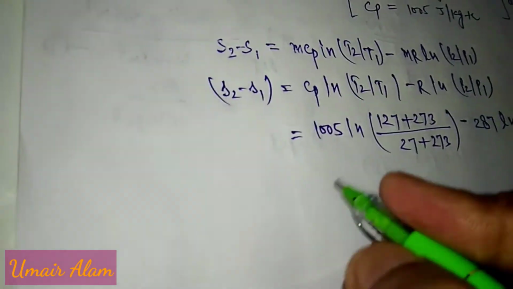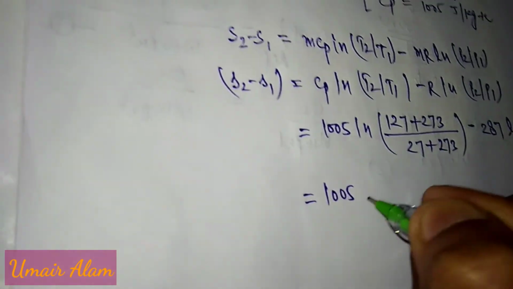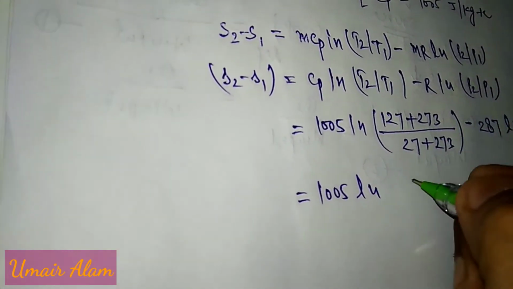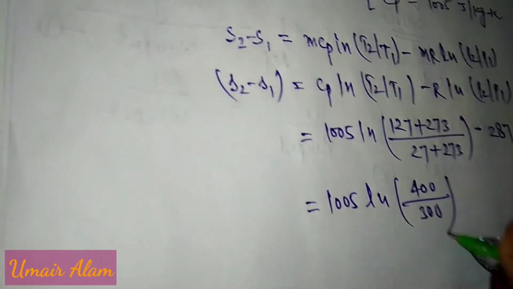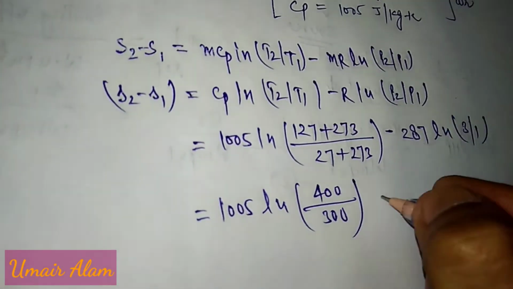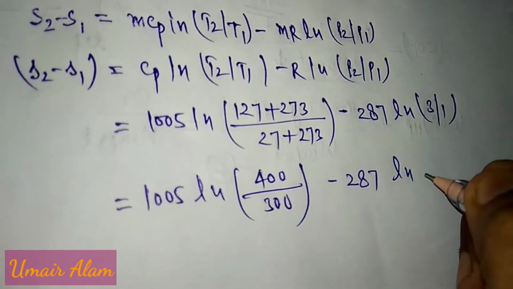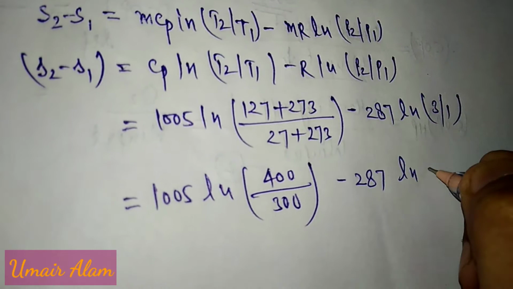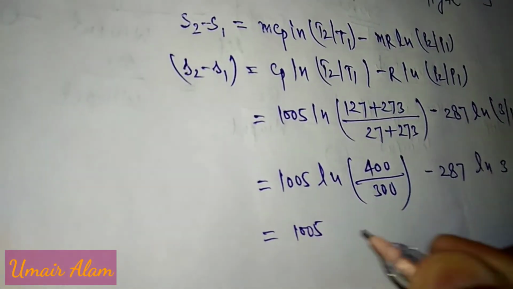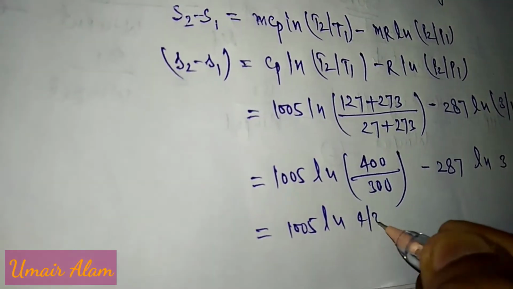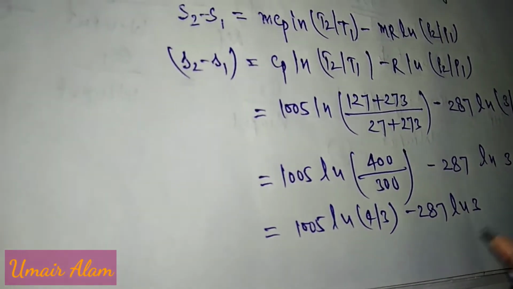Now simplifying, 1005 ln 400 upon 300 minus 287 ln 3, or 1005 ln 4 by 3 minus 287 ln 3.